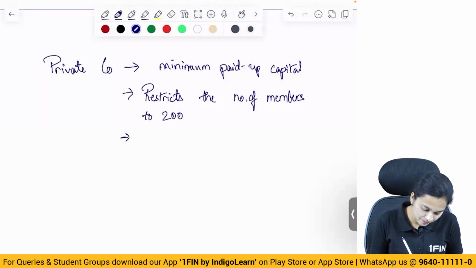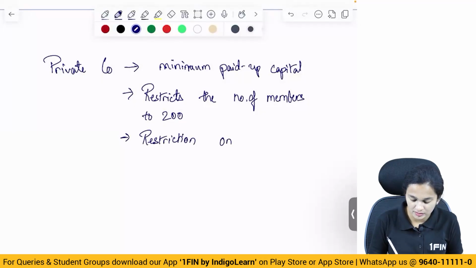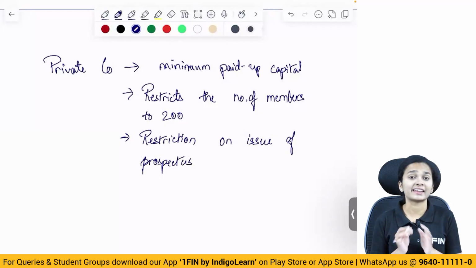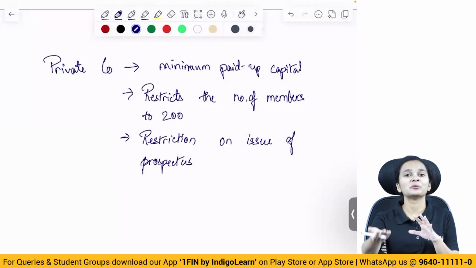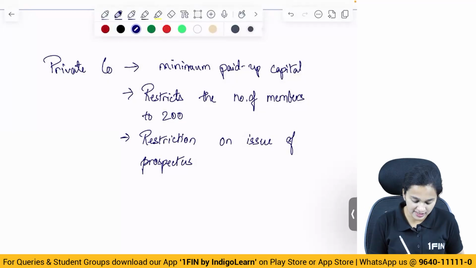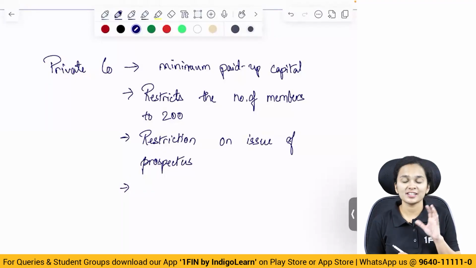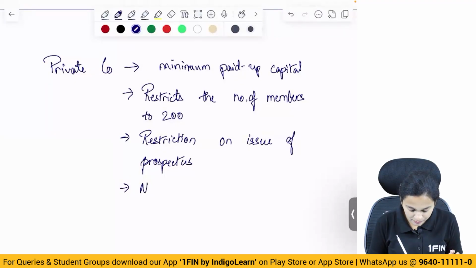Then there is a restriction on issue of prospectus. They cannot issue any prospectus and go to the public to invite them to subscribe to their securities, and their shares are not freely transferable.